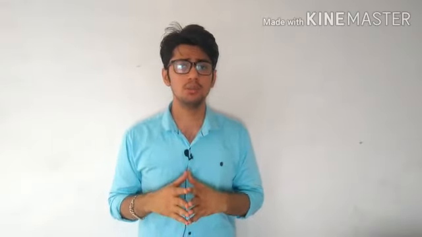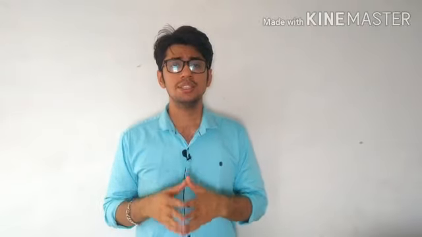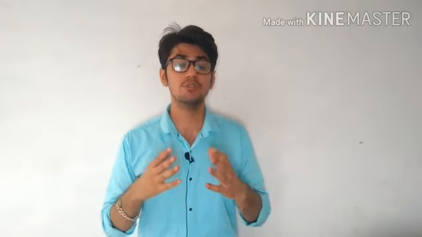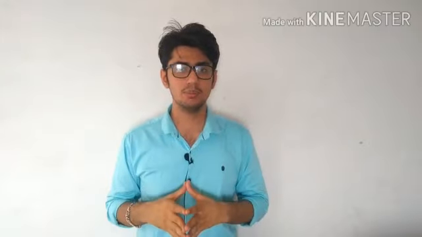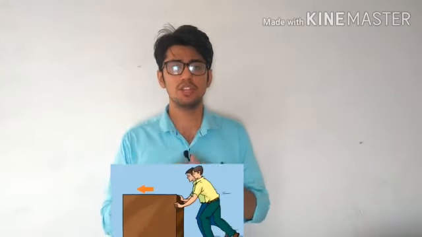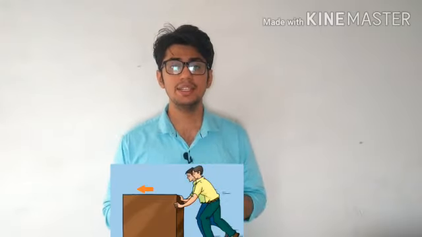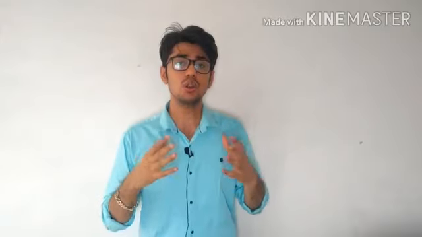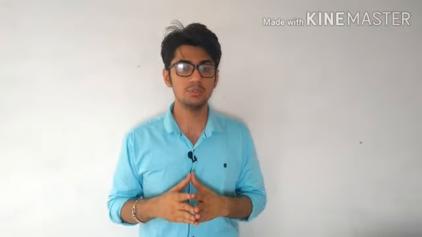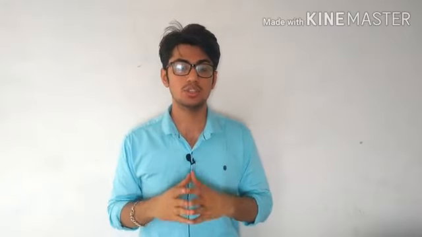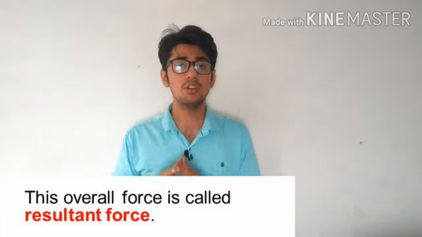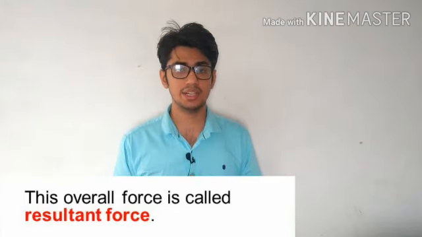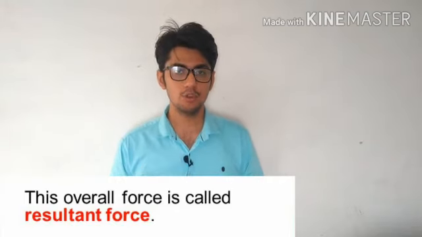Now if we explore force a little bit more, you are going to come to know that on a single object we can apply more than one force. Suppose there is a wooden block, as you can see in the image, and you and your friend both are pushing that wooden block. Now on that wooden block two forces are getting applied. One is yours and another is your friend's. Both of you are pushing the block in a certain direction. Now what are we going to call that? If more than one force is applied on an object, we will call that a resultant force. Resultant force is the total of all the forces applied on an object. We also call it a net force.